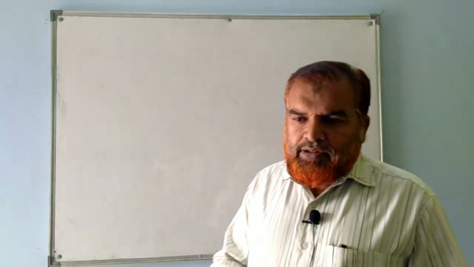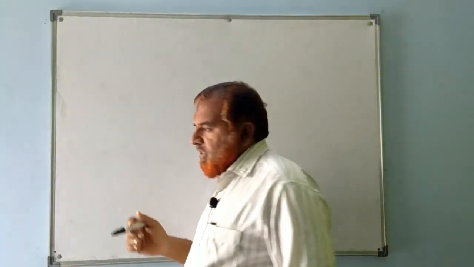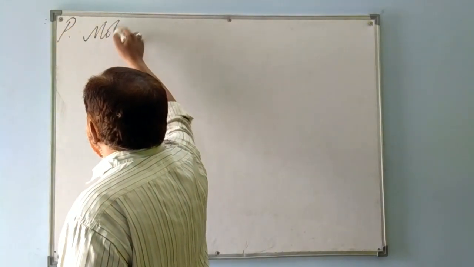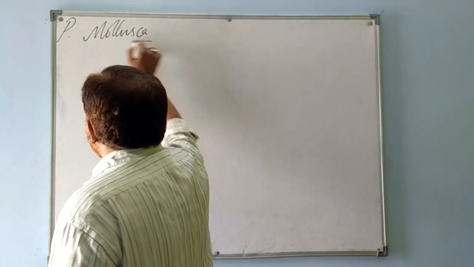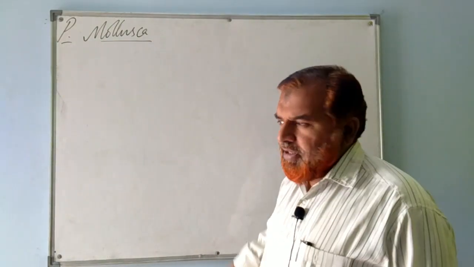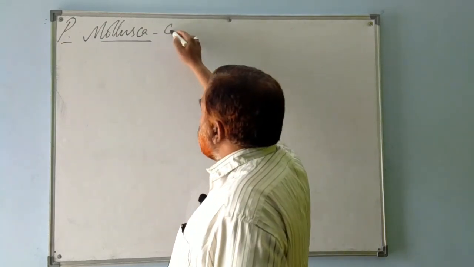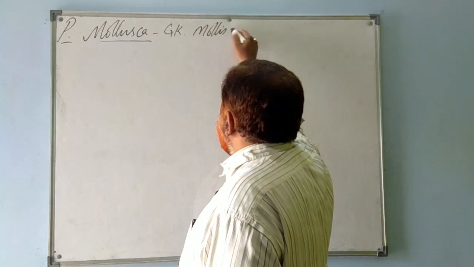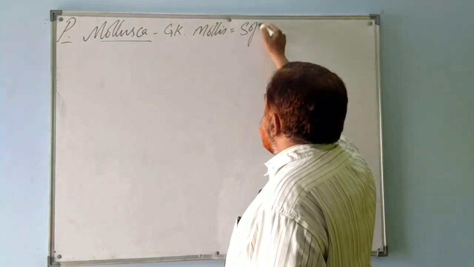Today we will be discussing a new phylum, that is phylum Mollusca. The word Mollusca is derived from the Greek word mollis, and the meaning of mollis is soft.